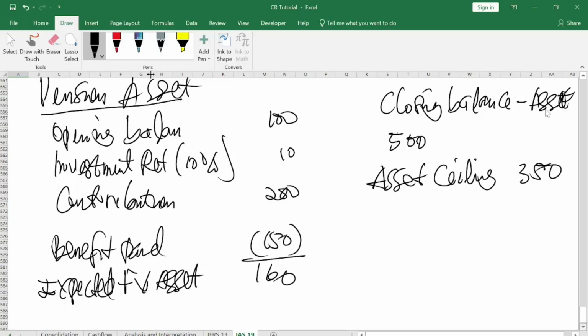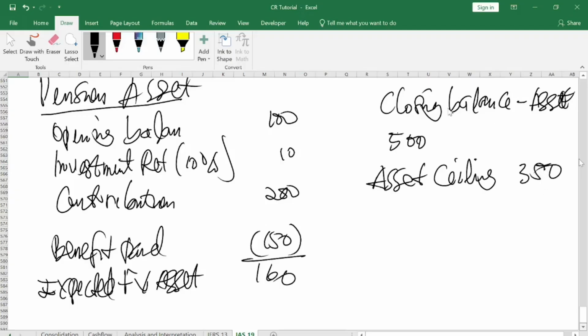That means you are not going to use the closing balance of 500, because the asset ceiling is the maximum amount the closing balance can be in your book, which is 350.